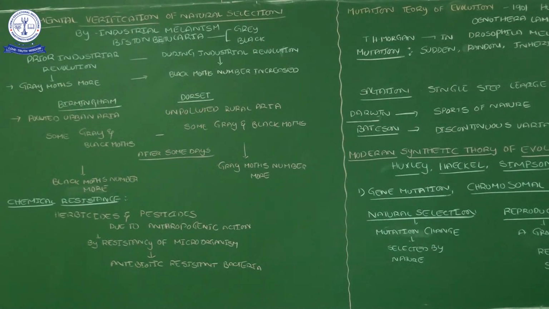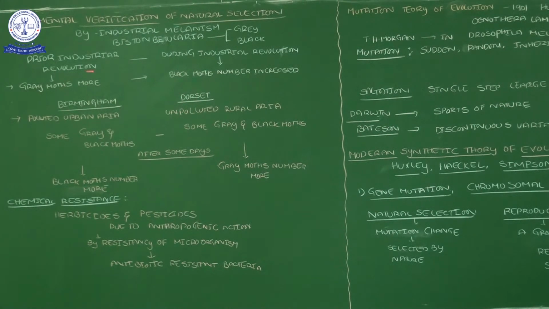Industrial revolution means that in the 19th century, a lot of industries were constructed in different places all over the world. I am not pointing out one place. All over the world, the industrial revolution gave a tremendous change in the atmosphere. Especially the carbon dioxide concentration increased, and some toxic substances were also liberated into the atmosphere. It causes several pollution aspects. At the end of the 12th chapter, in the environmental issues, we will know about that.